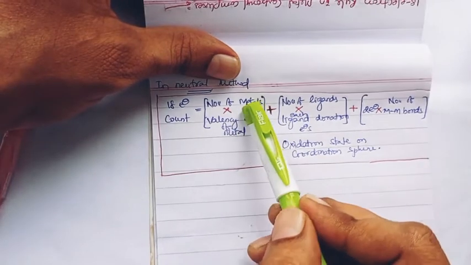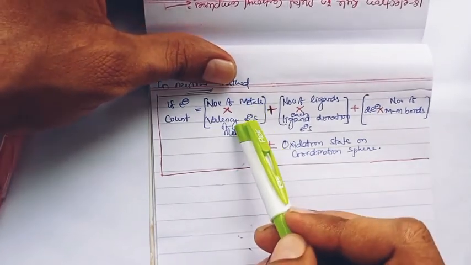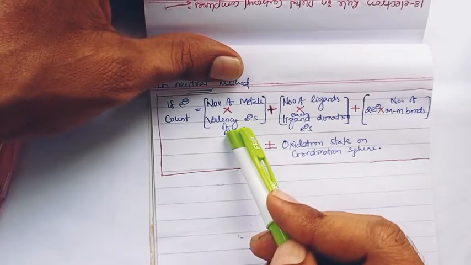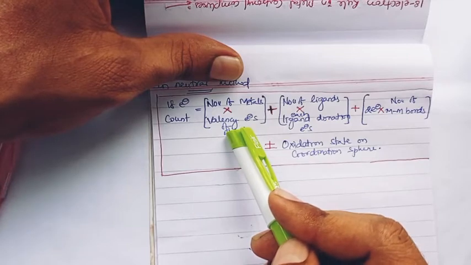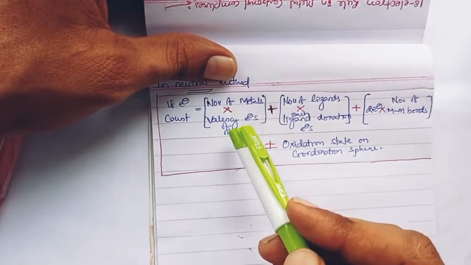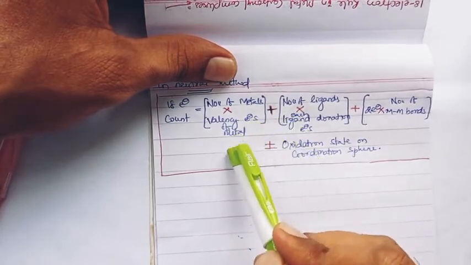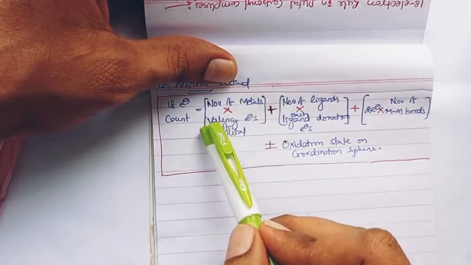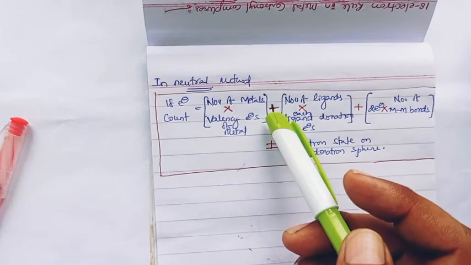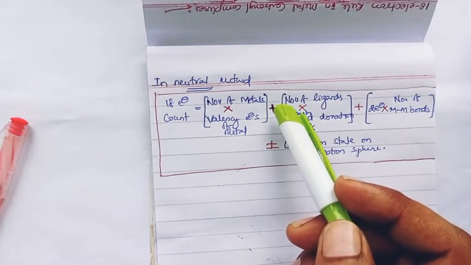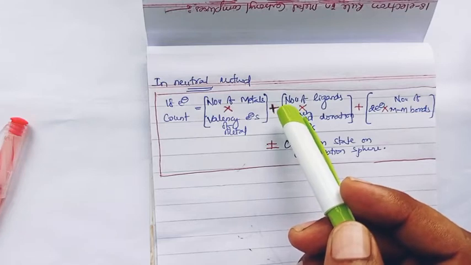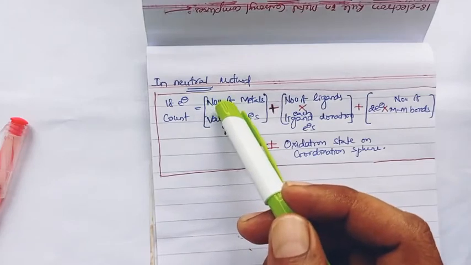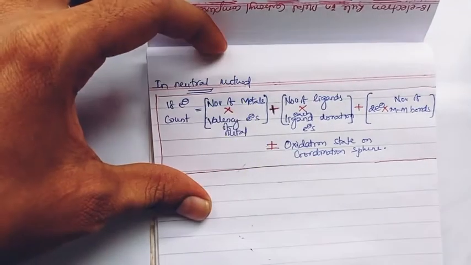It requires the number of metal atoms and the metal atom valence electrons. Here there is no requirement to know the metal ion. We just consider the metal and its total valence electrons, the number of metals and total number of electrons in the metal. It is not required to know the metal oxidation state in the neutral method. That is the advantage we have in the neutral method.